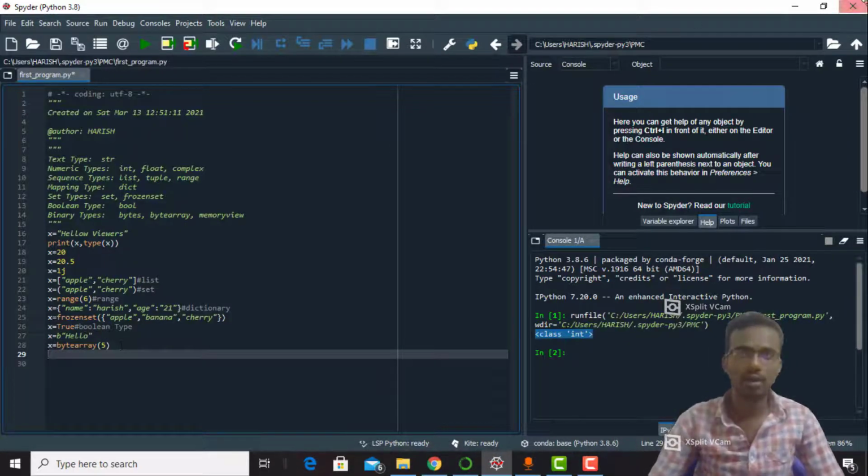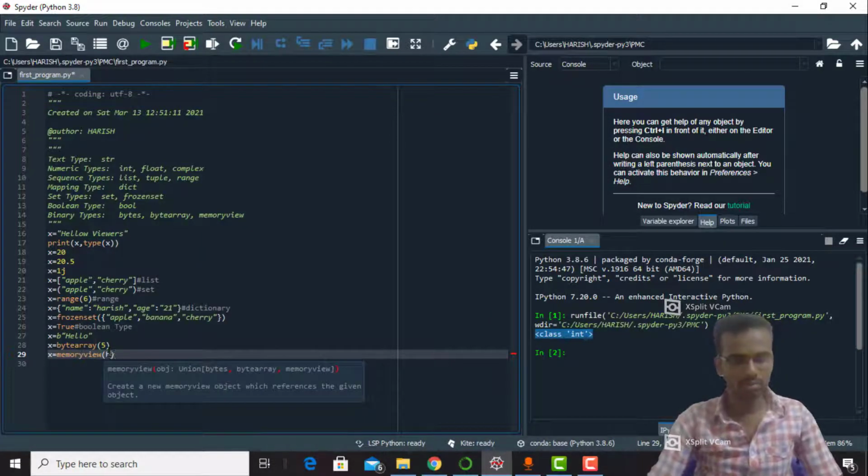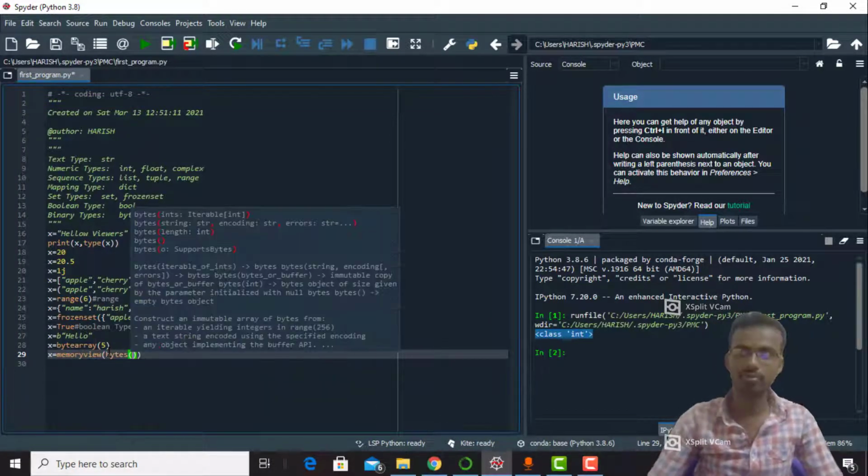And the next one is memoryview. This is the final one also, memoryview. So bytes of 5.